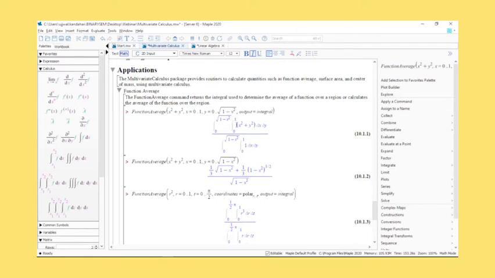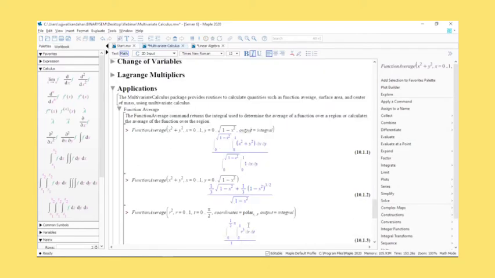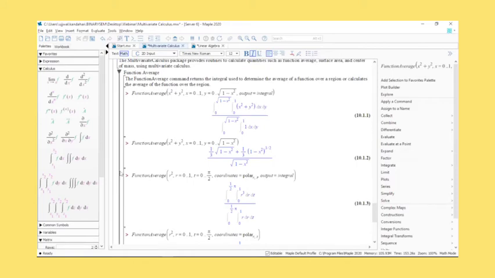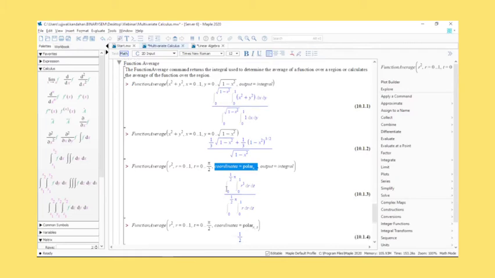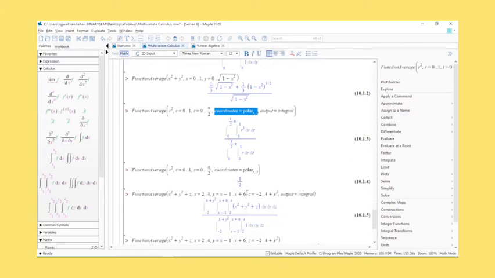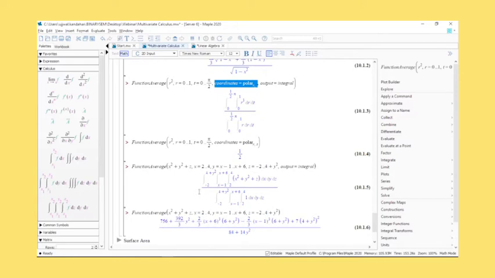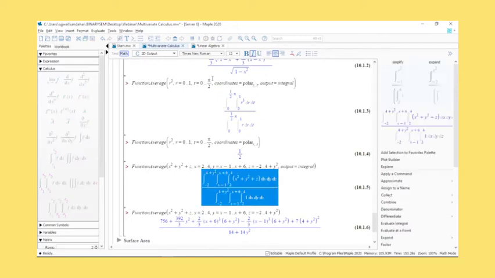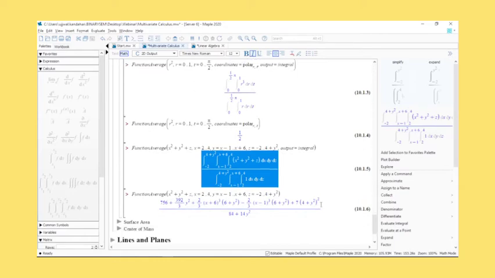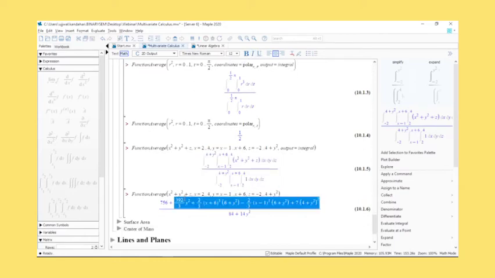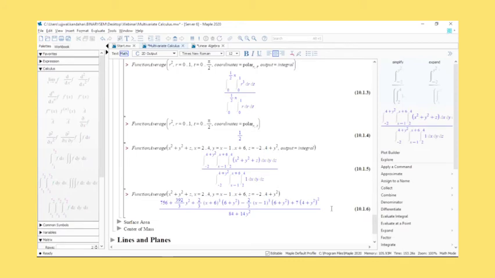And again, this is an example in Cartesian coordinates. There's no restriction to what sort of coordinates you can use. I've written a similar expression, but this is in polar coordinates, and that is the only thing I'm changing. That's the only difference in the command. Just set up polar coordinates, and now it gives me the value for it as well. And you can set it up for three-variable functions, or two-variable functions, whatever you actually want. You can basically set up integrals and also get values for them.